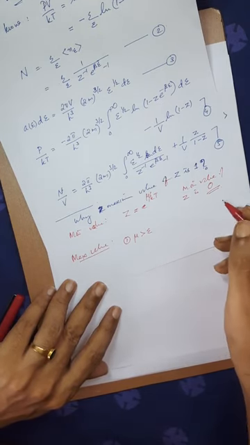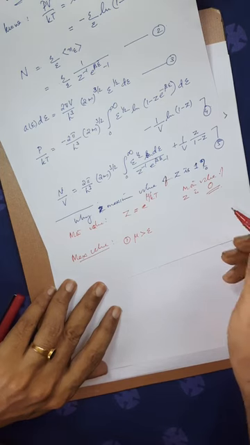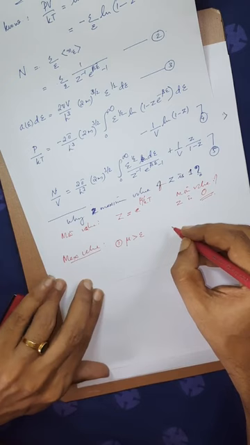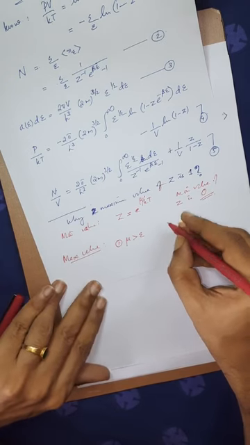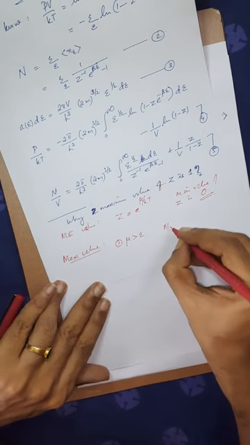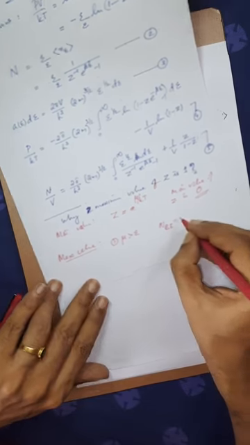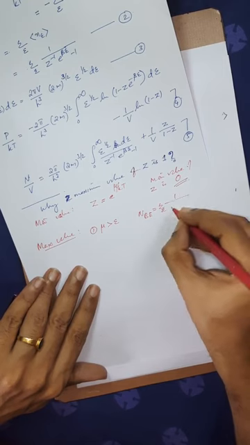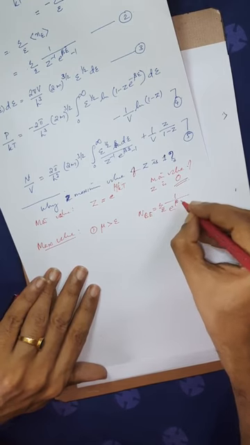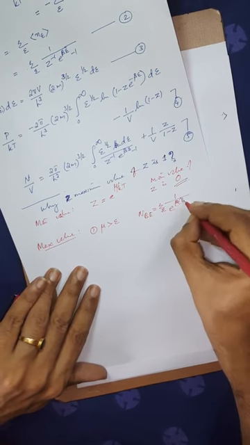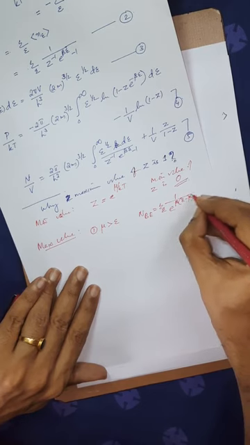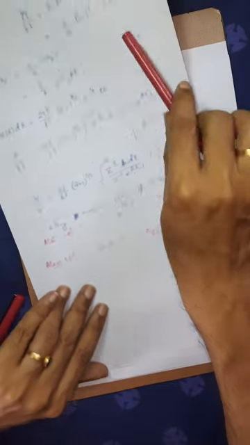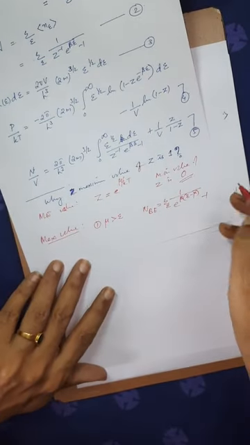But if you look at our expression 2, n of Bose-Einstein is equal to the sum over e of 1 by e raised to beta (e minus mu) minus 1. This is the expression for equation 2 which I have written here.